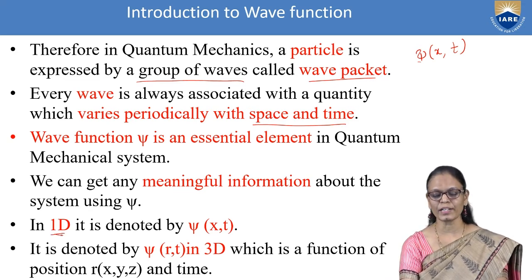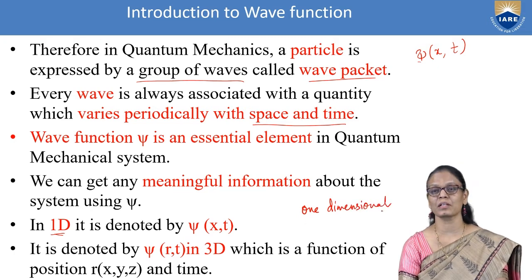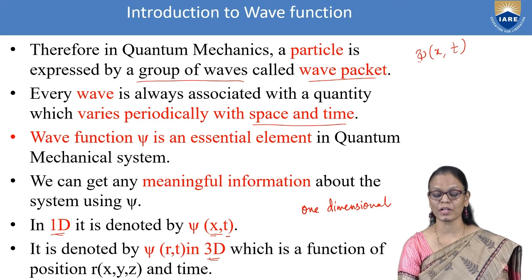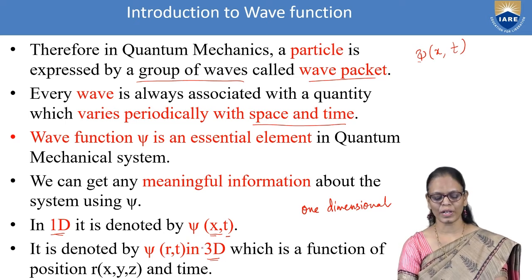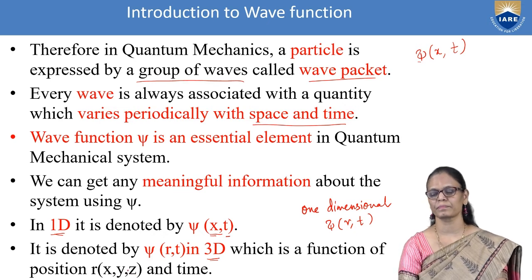If you are talking in one dimension, 1D here means one dimension. For all one-dimensional problems, we talk only in terms of x-coordinate and time. How does it vary? But if you have to talk in three dimensions, where we are talking about the movement of an electron in an atom, we have to consider the three dimensions. So in three dimensions, psi will be a function of r and t, where r is for all the three coordinates x, y and z.